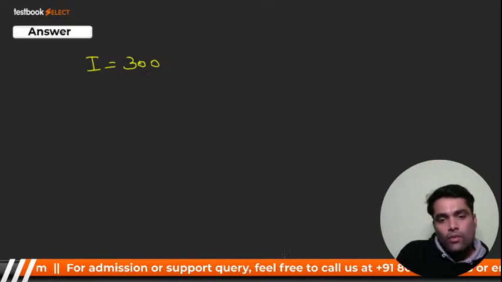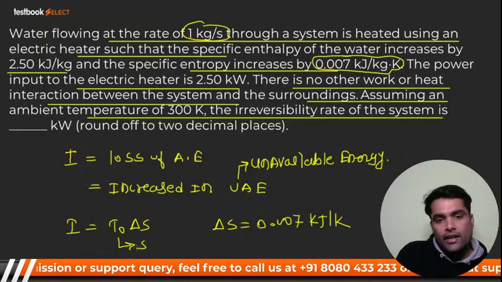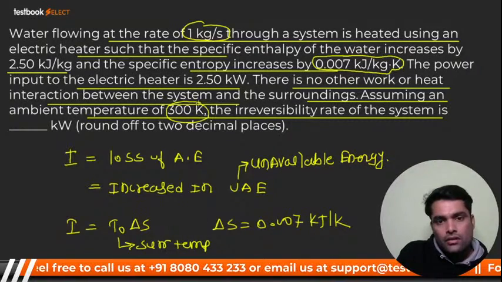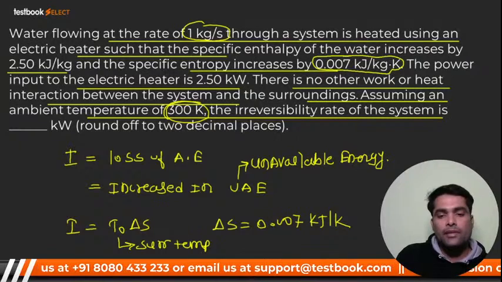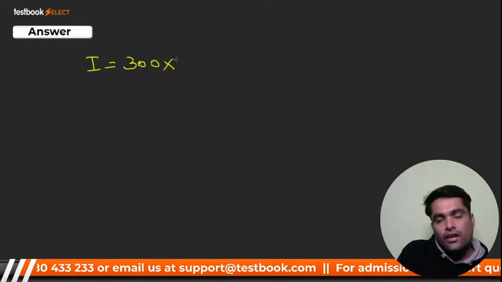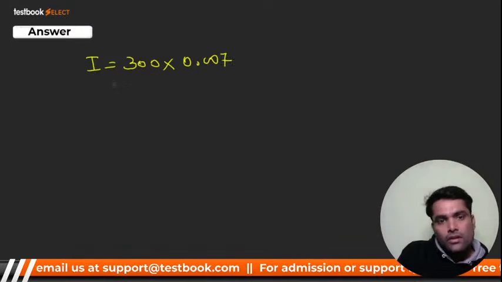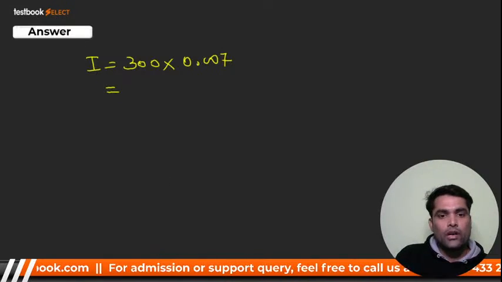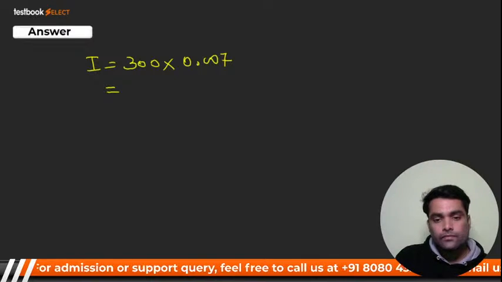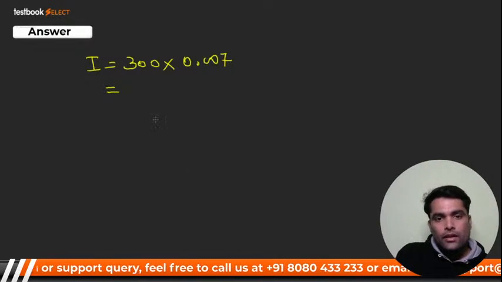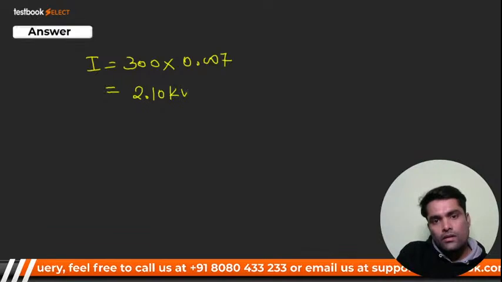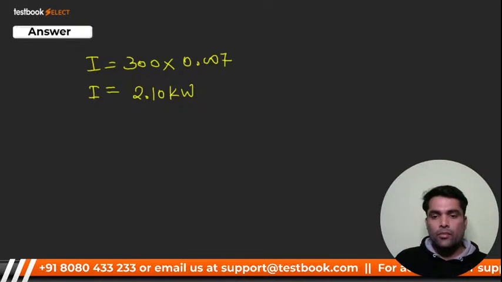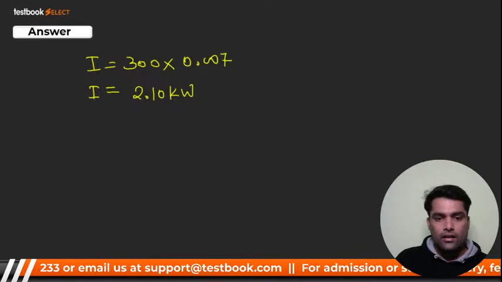What is T naught? T naught is the surrounding temperature, and that is given in the question: 300, ambient means surrounding. So 300 into 0.007. What will be the correct option? It should be 2.10 kilowatt. Yes or no? This will be your answer. I hope you're getting it, Krishna.